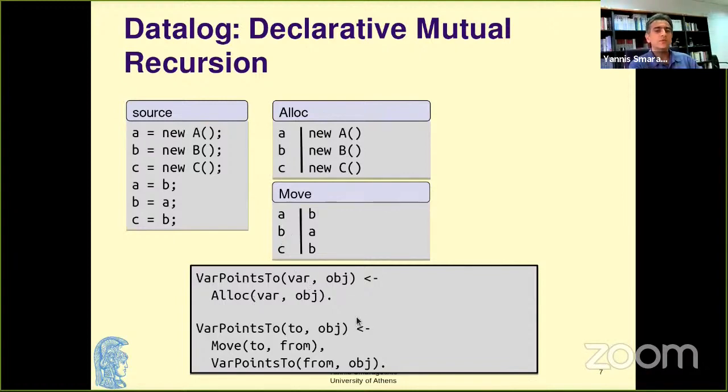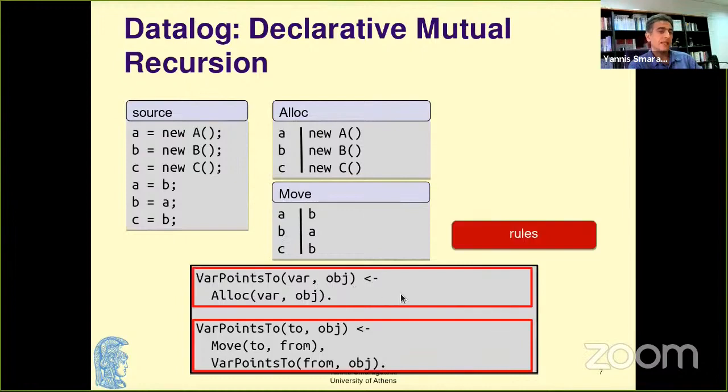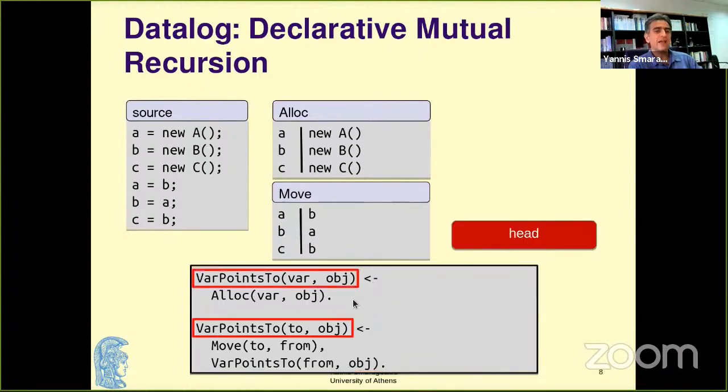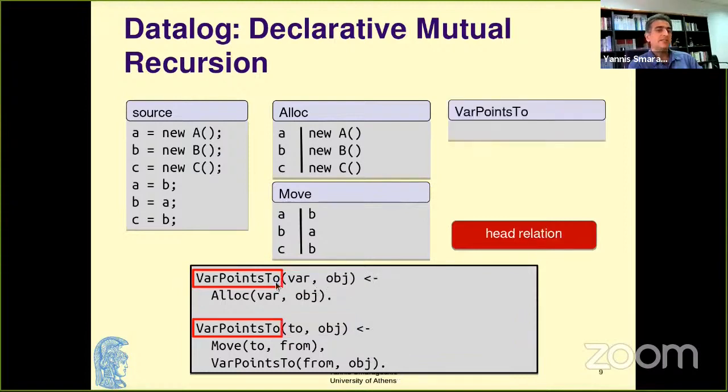So here we have two rules. And the syntax is that each rule has a head, a connective here, an arrow in Prolog style or in graphical arrow style. And then there's a head relation that's populated on every firing of the rule. And there are bodies to our rules.